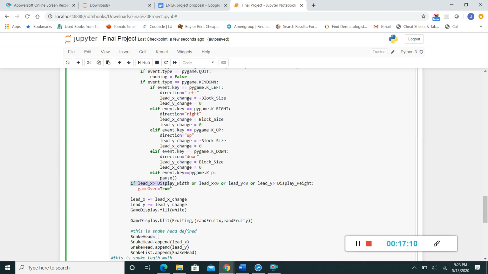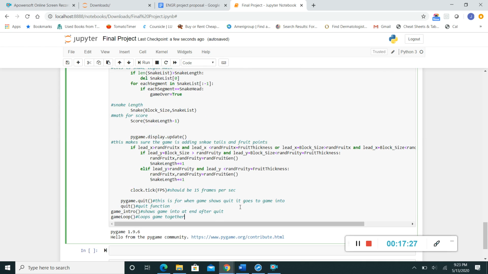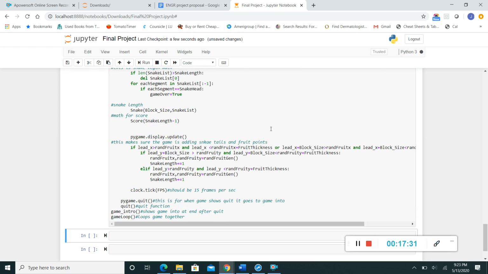If lead of x display is greater than display width, basically this function right here is going to show us if we hit the walls, and it's going to give us game over. I'm sorry, I forgot that crucial function. That's why my program went all haywire. But if we go ahead and run this again, it's actually going to work perfectly fine.